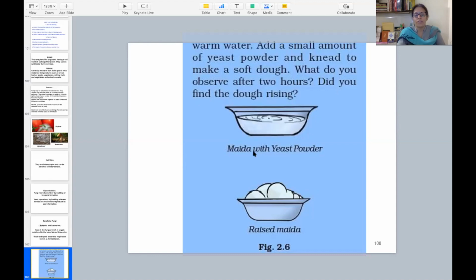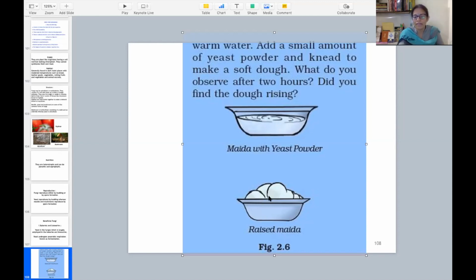There is one activity we can do. For that activity we should have maida. मैदा is at your place. मैदा, warm water and yeast powder. मैदा का आप आटा गूंद के, उसमें yeast powder मिला के warm water से उसका आटा गूंद लीजिए. Then you just leave it for 2 hours and observe what will happen.